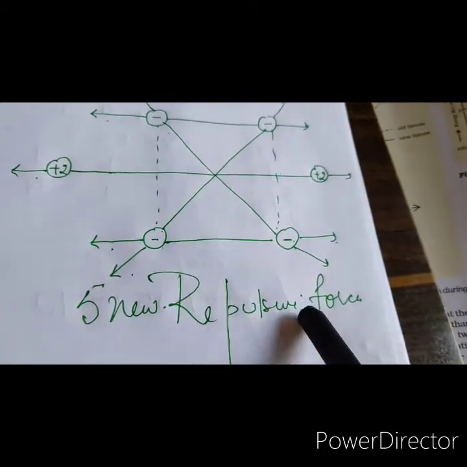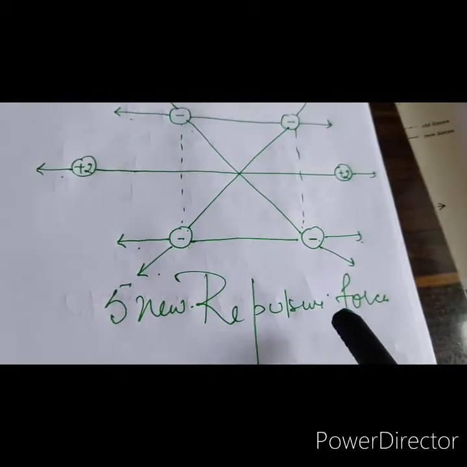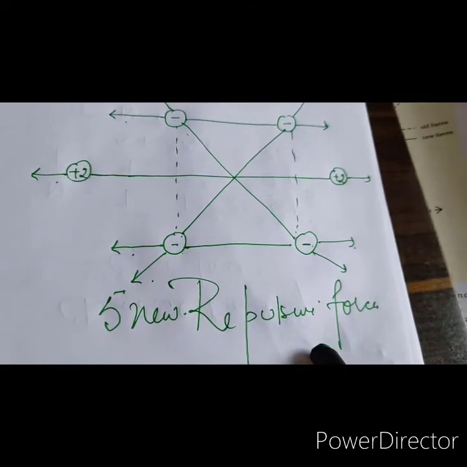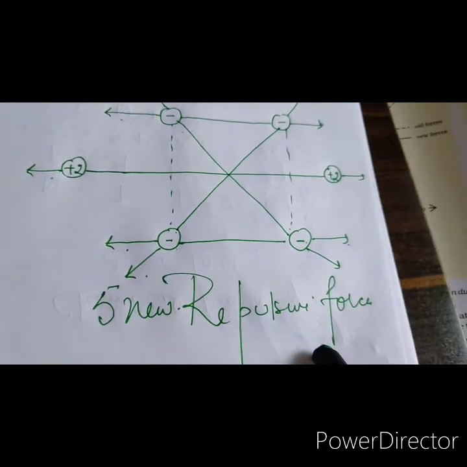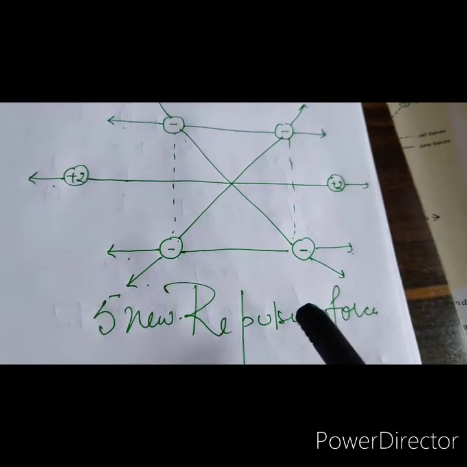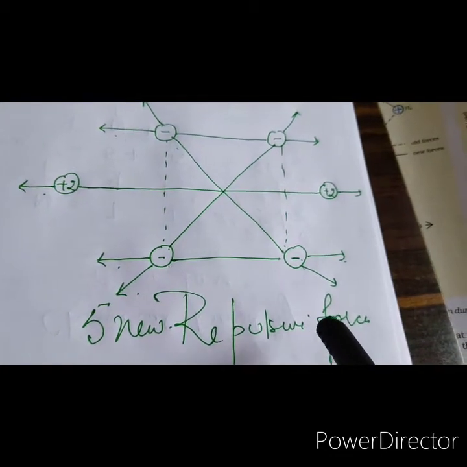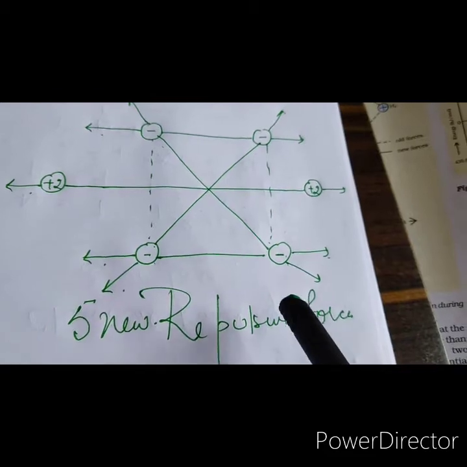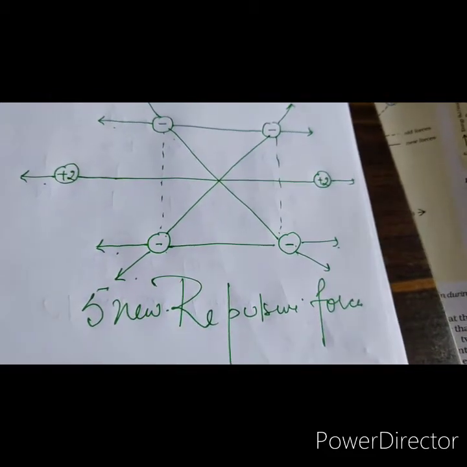So there are 5 new repulsive forces. We know that when there are more repulsive forces, the potential energy of the system increases, which leads to instability. Thus He2 represents an unstable state, and a chemical bond is not formed between the helium atoms, and hence the helium molecule is not formed, right?